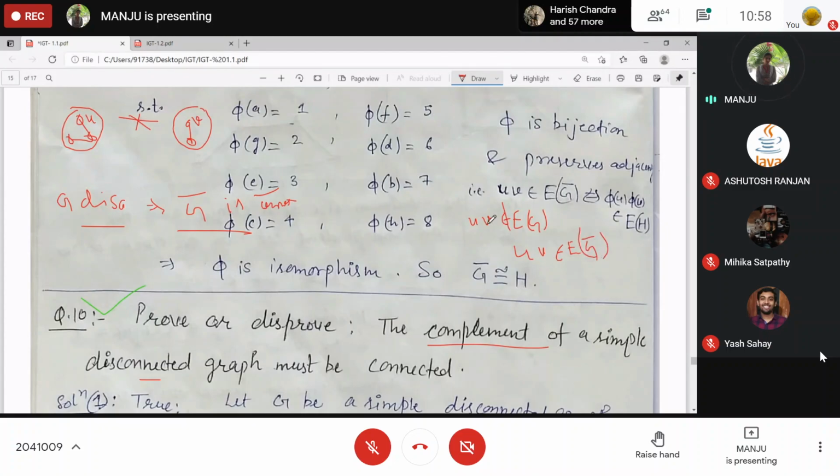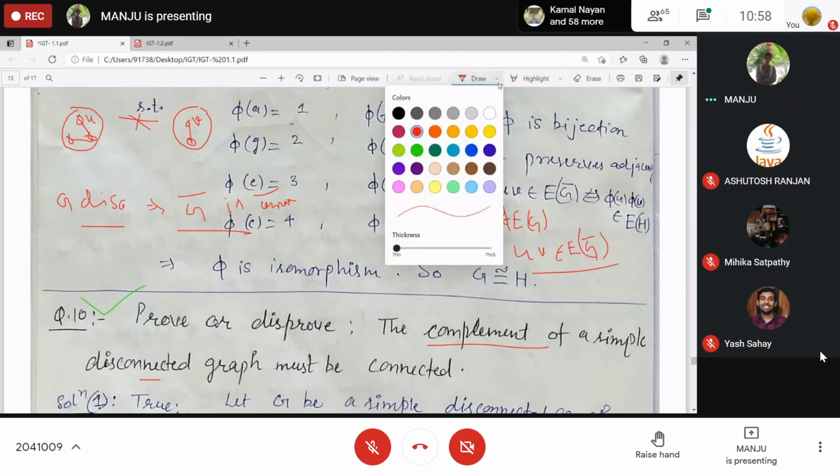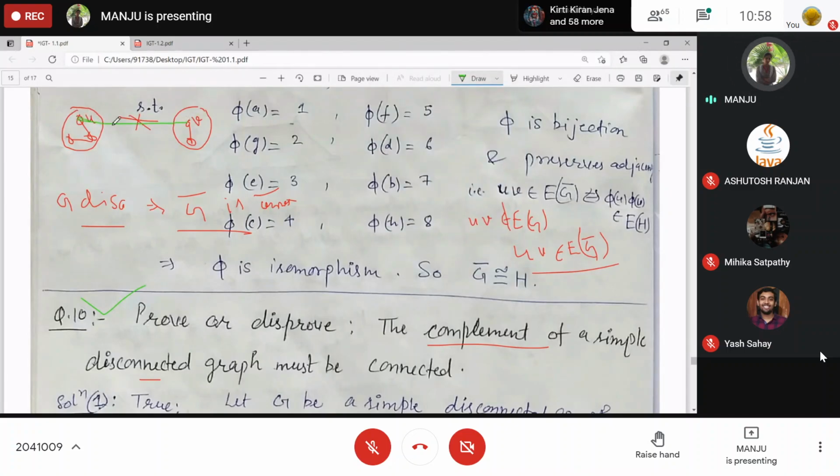This is not an edge, so in G complement it will be an edge. Okay? If all the vertices are happening like this in G, all the vertices are disconnected, so you can just say these will be connected in G complement. Okay? Clear? Yes. So this will be adjacent to this one in complement. This will be adjacent to this one, and same for these two vertices. But what about these?